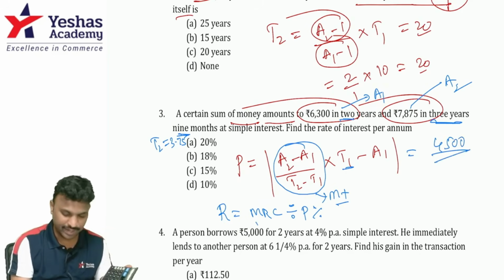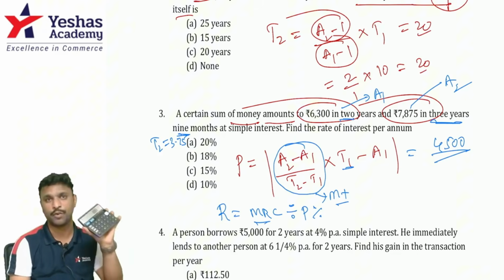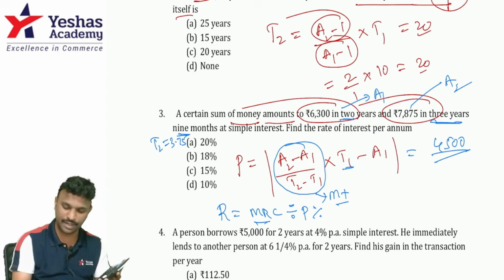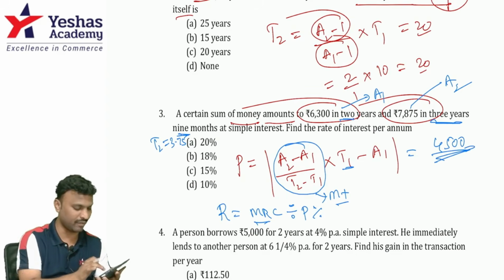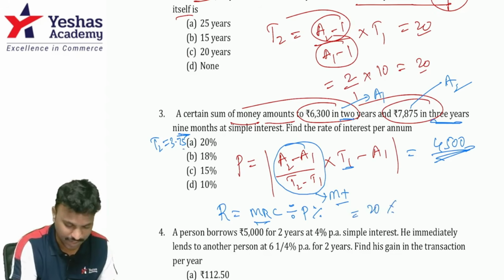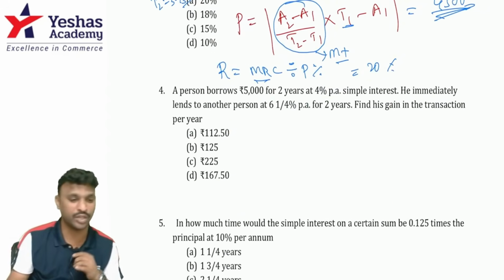Now, to find the R value, I have to press MRC. If you press MRC, 900 will appear. That's the value we have stored. Divided by what principal we have got, 4,500. Press the percentage key. So you get 20%. Option A is the right answer. Moving on to the next question.